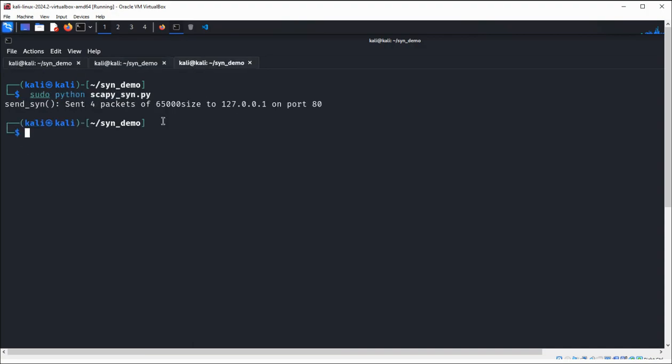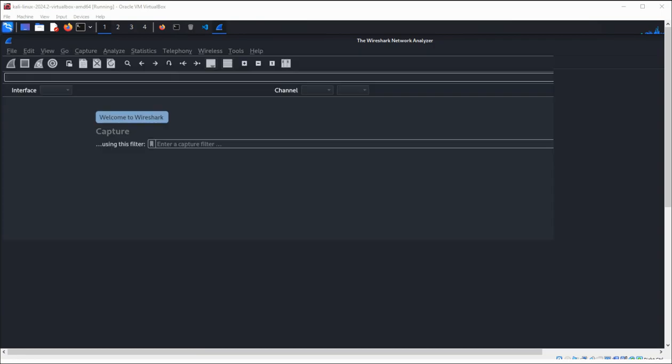So let's do ls and see if we can see the pcap file here, and we are going to open this pcap file in Wireshark, and just hit enter. And after it starts, we are going to load this file.